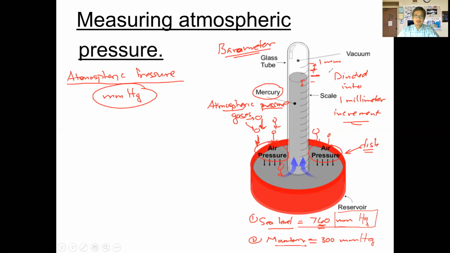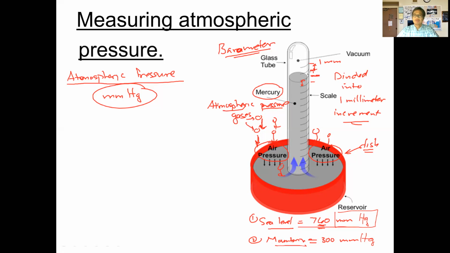What the meteorologists use is a different unit. They use what's called a bar, the bar unit, and they use the millibar. So there are other units of pressure that we'll talk about in just a moment.